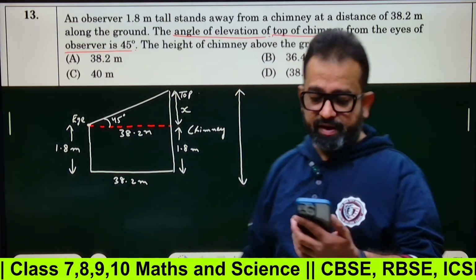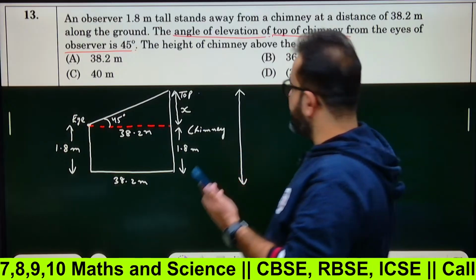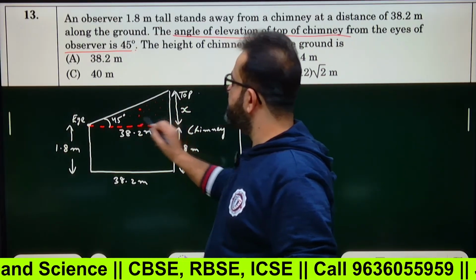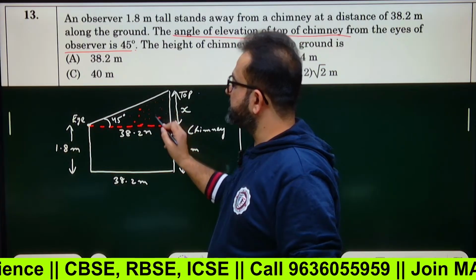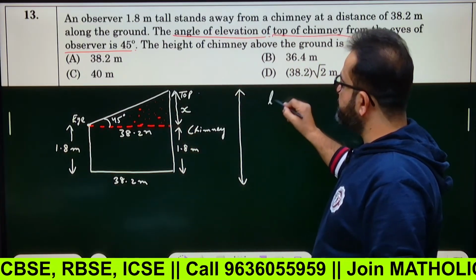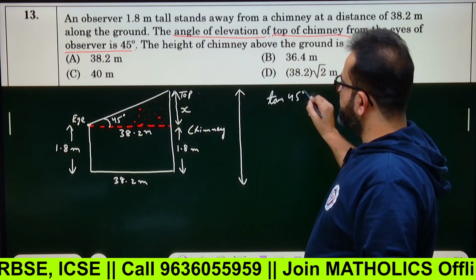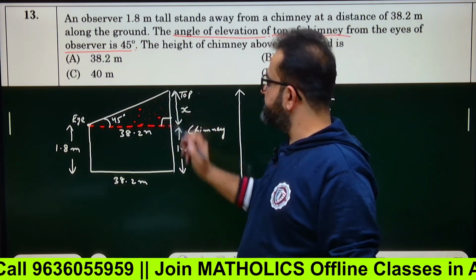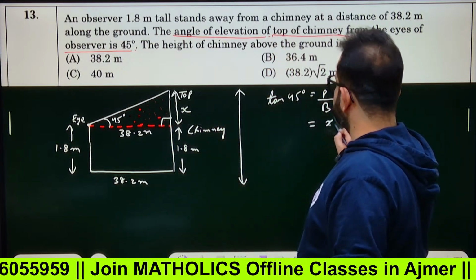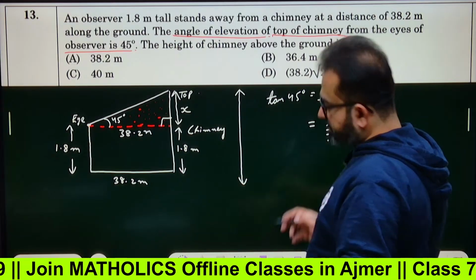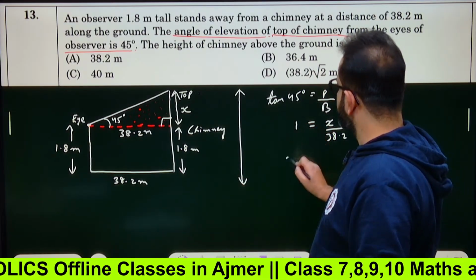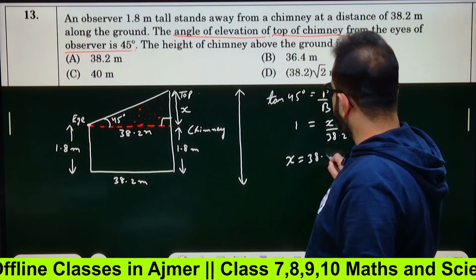Now in this smaller triangle, which I have shaded, if you apply trigonometry, tan 45 degree will be perpendicular upon base. Obviously this is 90 degree. This is perpendicular, so it is x. What is base? Base is 38.2. What's the value of tan 45 degree? It's 1. So x equals 38.2 meters.